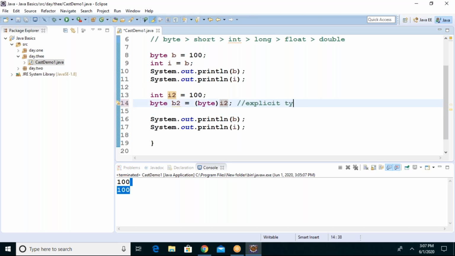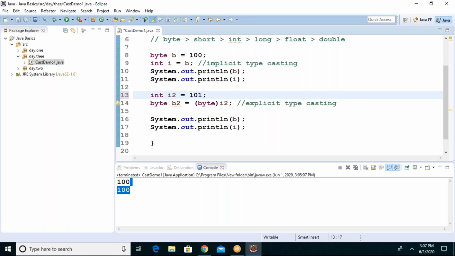This we call explicit typecasting, and that is implicit typecasting. Implicit typecasting is done automatically based on the ranges, whereas with explicit typecasting we have to take care and do it forcefully. Do remember this point. For more clarity, I'll store a different value, 101, in the second case.